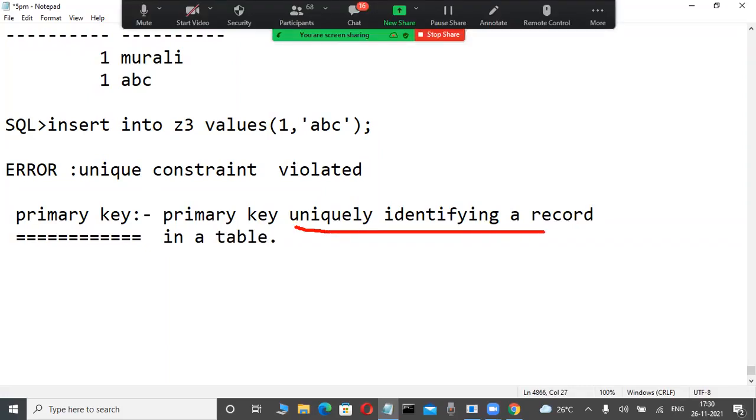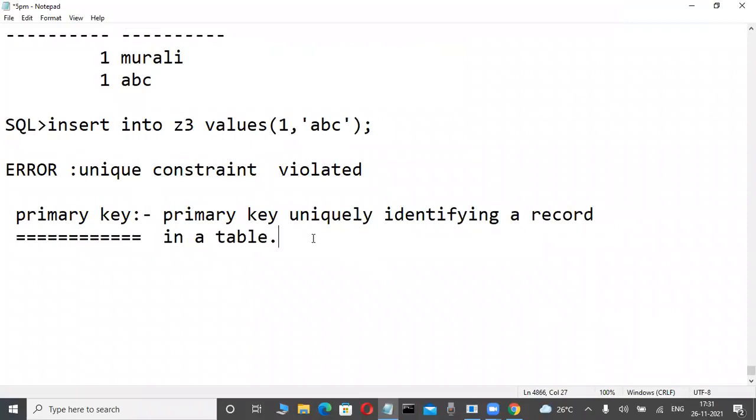Underline: uniquely identifying a record. Very important definition. Record means horizontal, only one record.